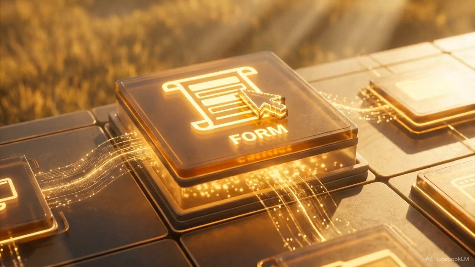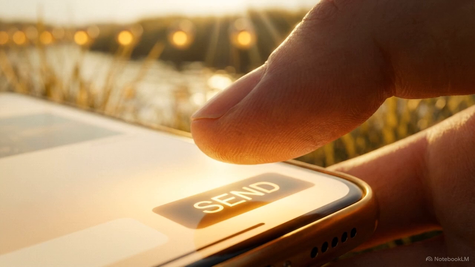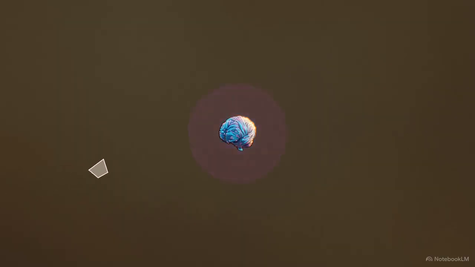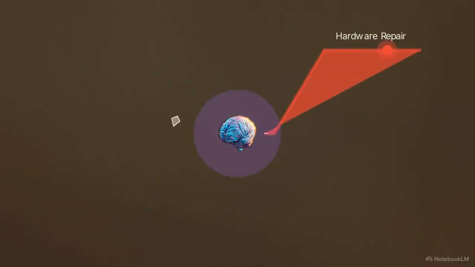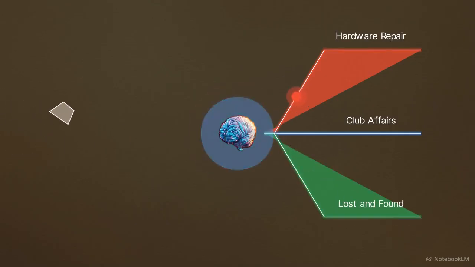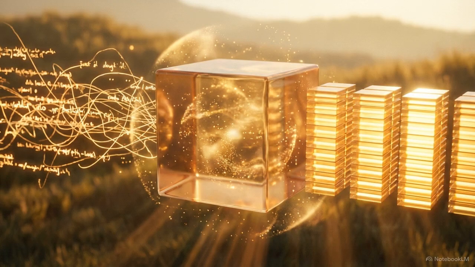The build begins in Workspace Studio. We set a specific trigger that fires whenever a new form response is submitted, starting the automation the moment a student hits send. The Ask Gemini node acts as the system's brain, mapping chaotic text to standardized categories. We require Gemini to output only one of three variables: hardware repair, club affairs, or lost and found. This forces unstructured complaints into a format the system can handle. Deep intent classification is the foundation of this workflow. It converts raw human language into the clean, structured data required for complex routing.